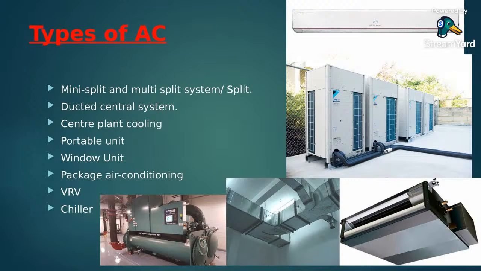Now we will come to the ductable unit. This is the ductable unit. It is placed in one place, and via duct its air can be thrown to various places. The basic advantage of ducted type air conditioning is that we can have a higher capacity unit.